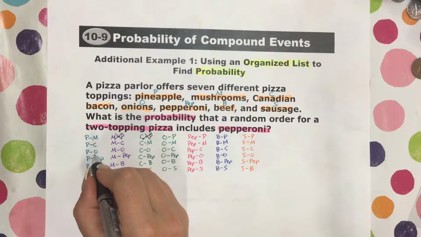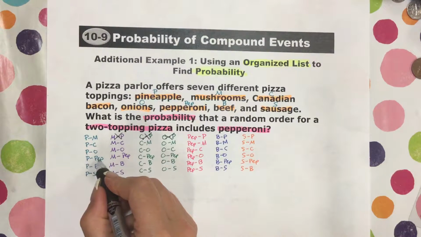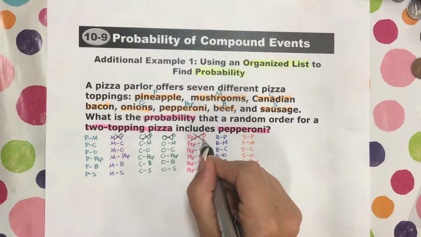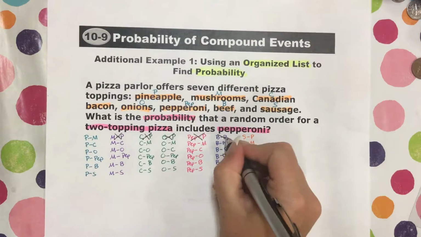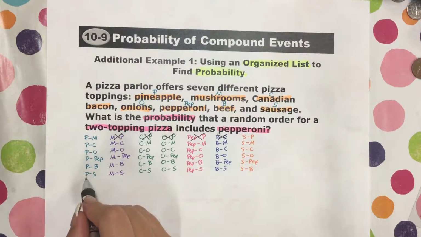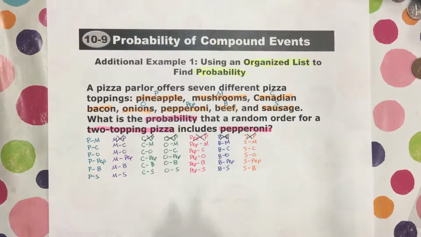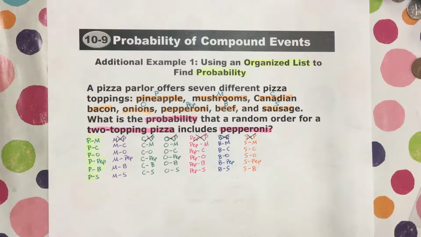Pineapple and onions is the same as onions and pineapple. Pineapple and pep is the same as pep and pineapple. Pineapple and beef is the same as beef and pineapple. And pineapple and sausage is the same as sausage and pineapple. Okay, we have all of these done here.